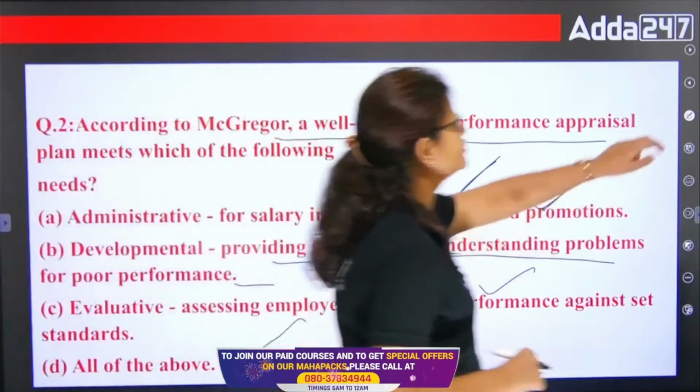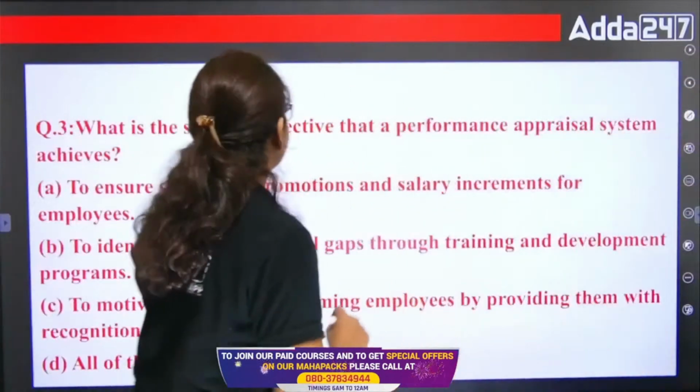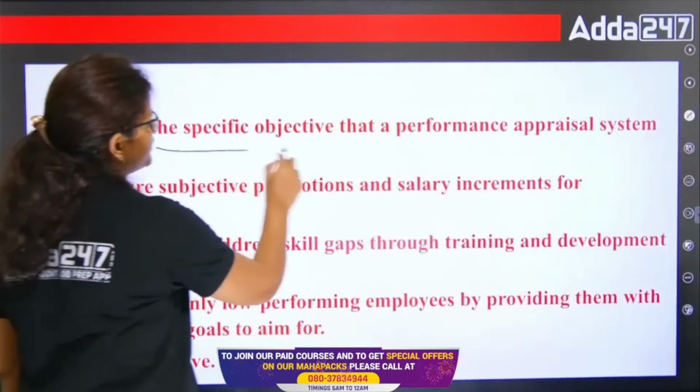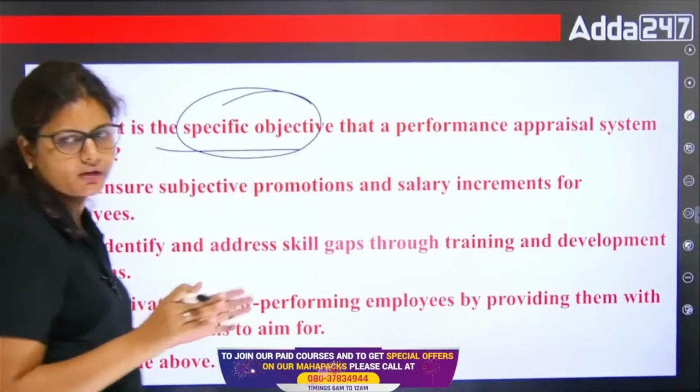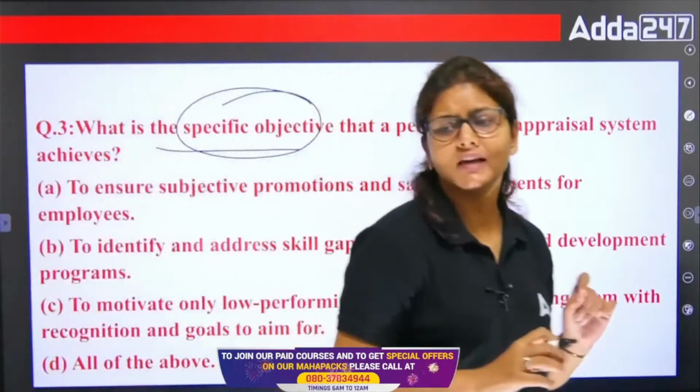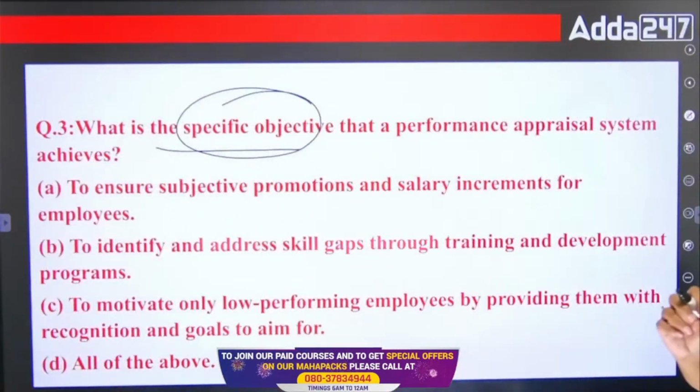Now the third question is, what is the specific objective? Now we are talking about the specific objective, not the general one, right? That the performance appraisal system achieves. Option A is to ensure subjective promotion and salary increment for employees. B is to identify and address skill gaps through training and development programs.